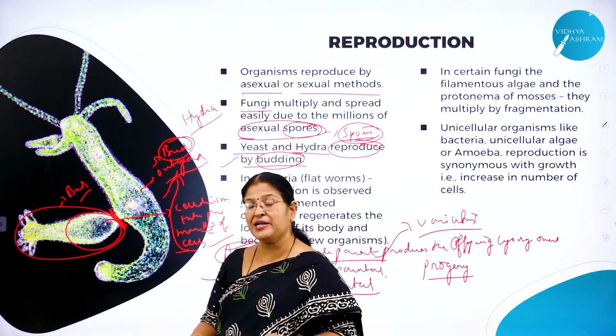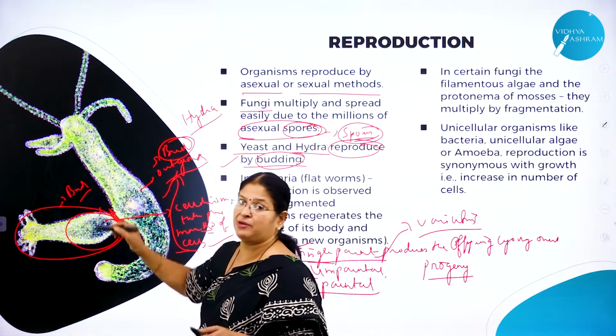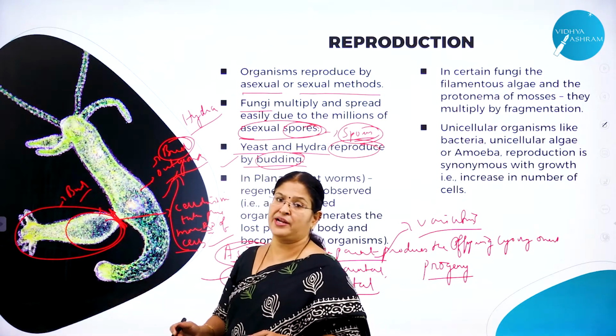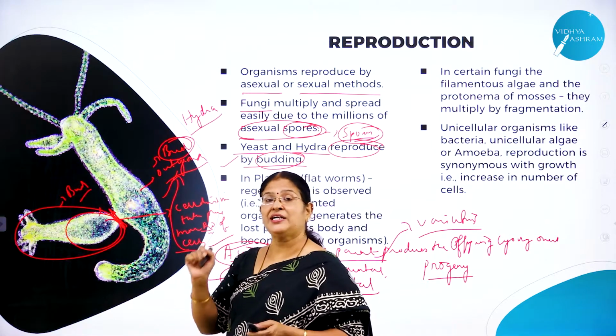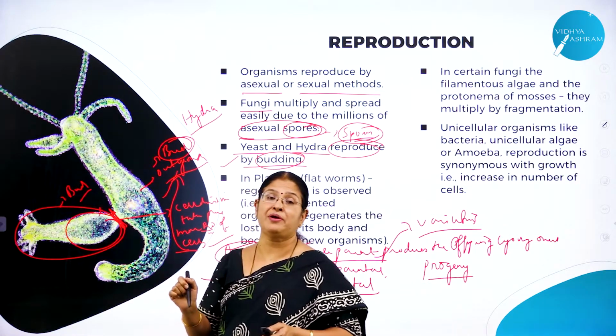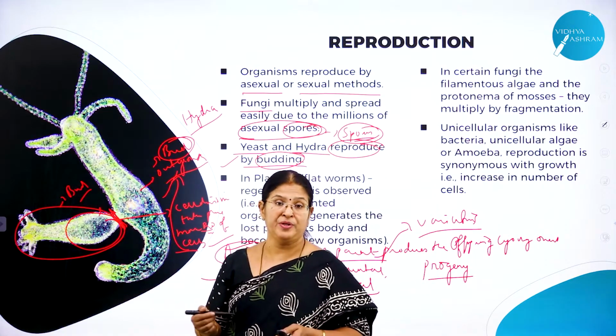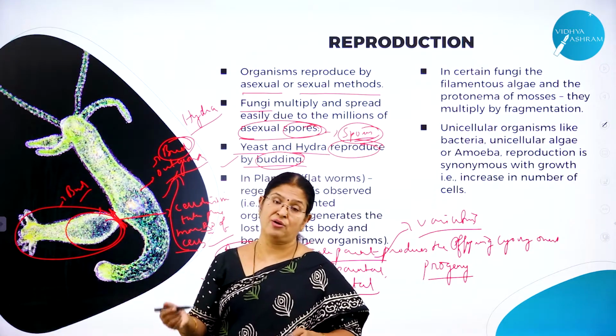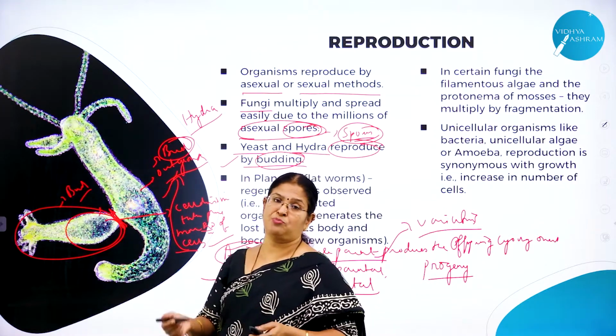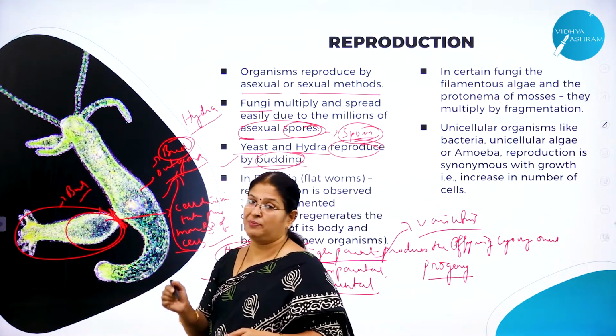Once it is completely developed, it detaches from the parent body, goes away from the parent body and leads an independent life. So until and unless it is matured. What do you mean by maturity? Developing the capacity to grow on its own, without the help of mother, it can carry on its body functions. So that is called maturity.